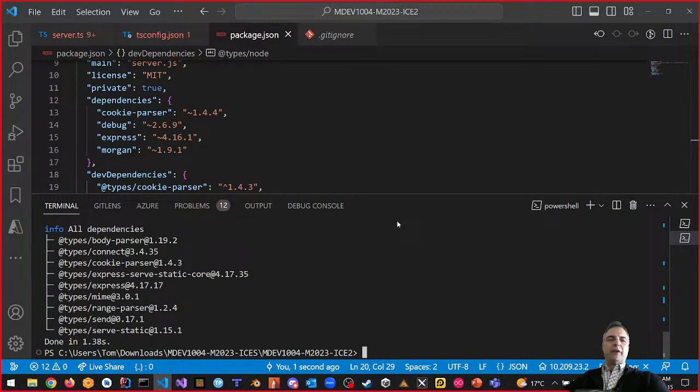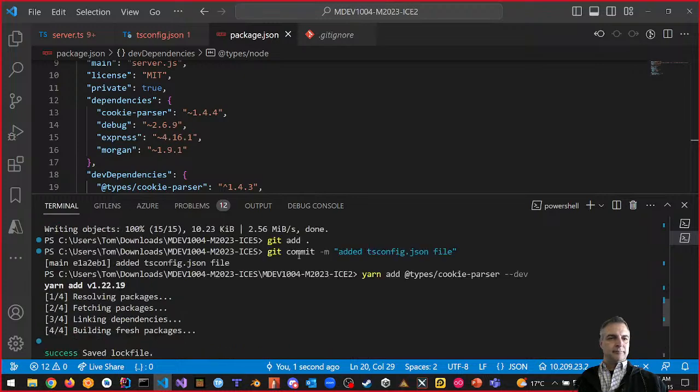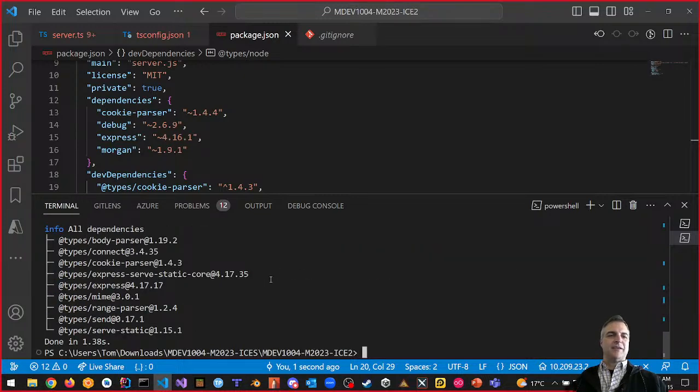Well, my friends, it says that with cookie dash parser I pulled down version 1.43. Okay, that's pretty cool. I'm happy with that. Woohoo, that's nice. What about Express? Express is 4.16.1, and I've pulled down 4.17.17.